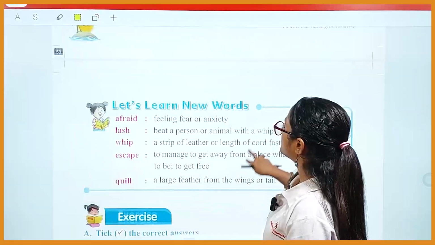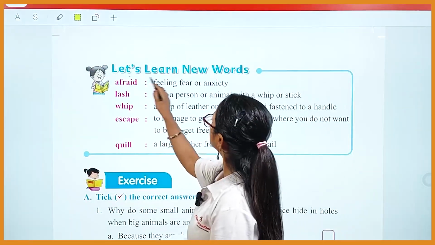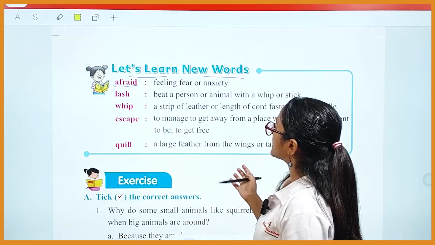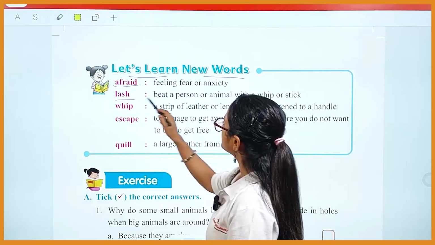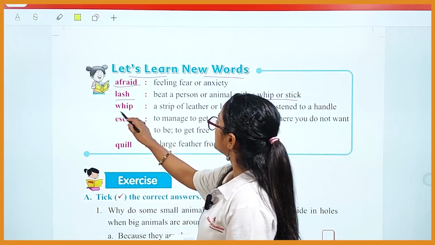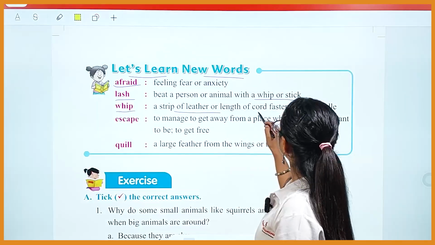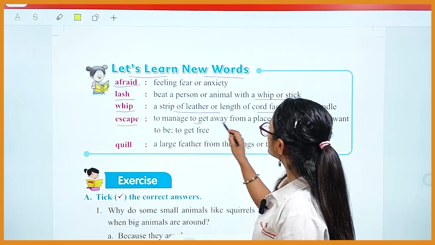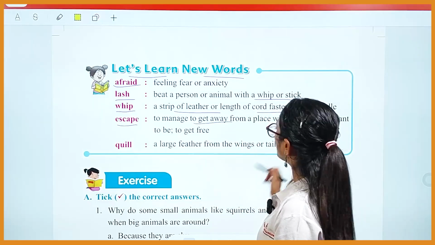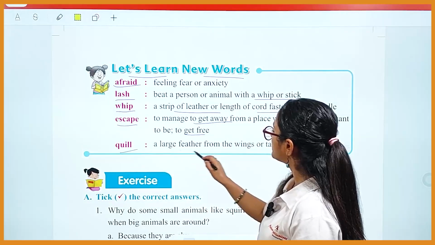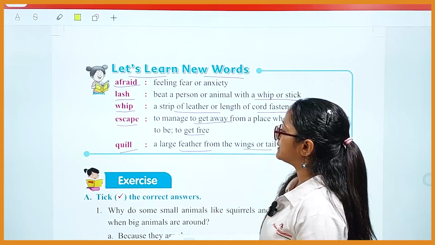Now student, let's move on to the word meanings. Let's learn new words. First one is afraid, which means feeling fear or anxiety. Next is lash, which means to beat a person or animal with a whip or stick. Next is whip, a strip of leather or length of cord fastened to a handle. Next is escape, to manage to get away from a place where you do not want to be, or to get free. Next is quill, which means a large feather from the wings or tail. Okay.